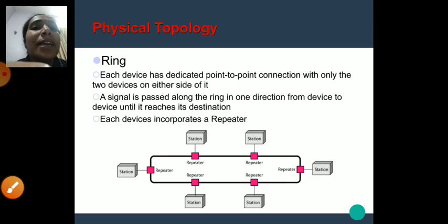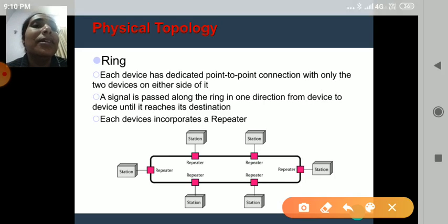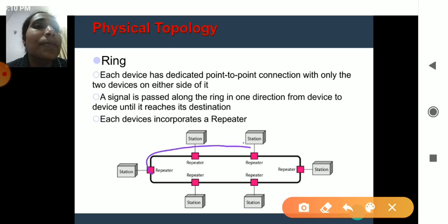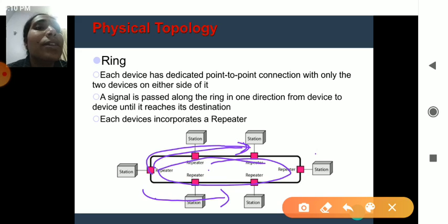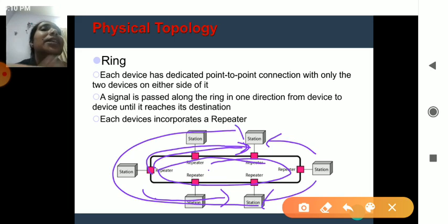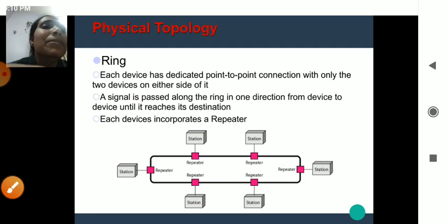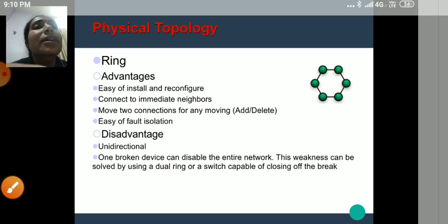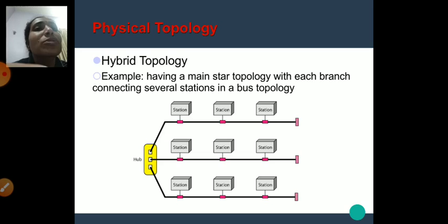In the diagram, if the data is flowing in this direction and I include a dual ring, the data can flow in this direction as well as in that direction. If one fails, it can go from the other direction and reach this device. So this is the ring topology, and it can be made advantageous if you have dual ring capability.